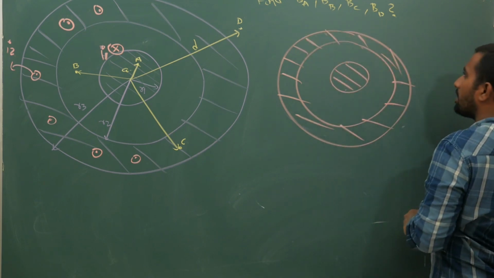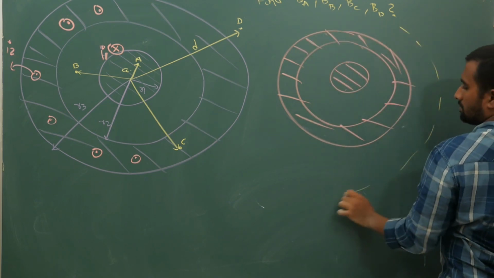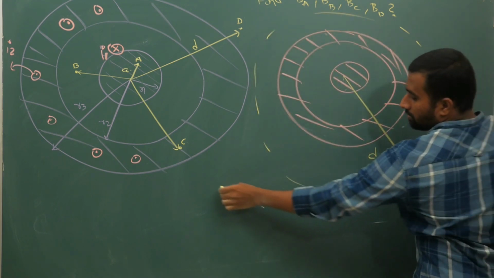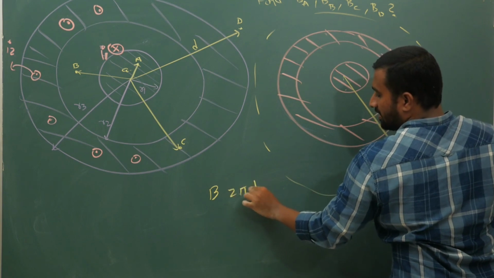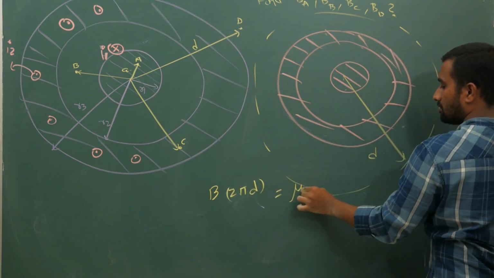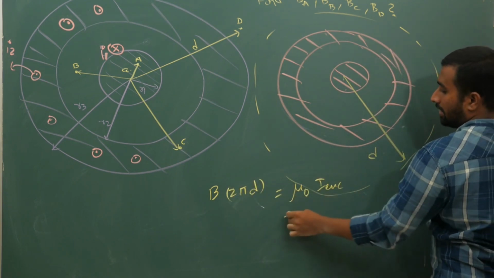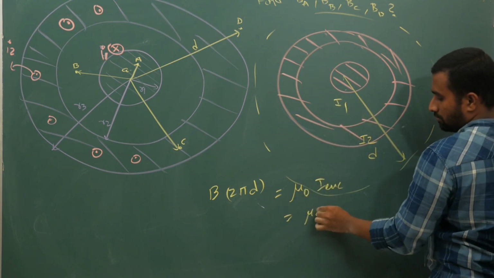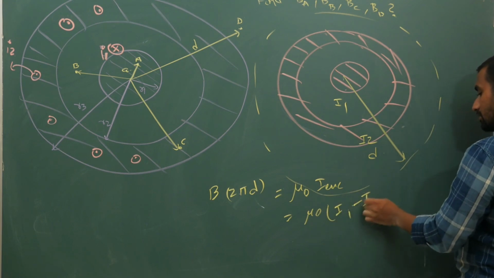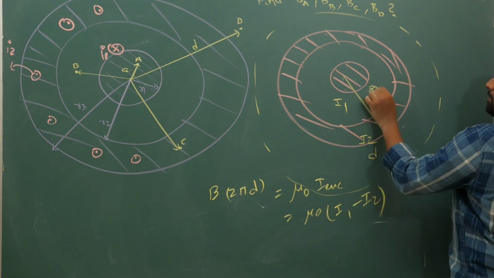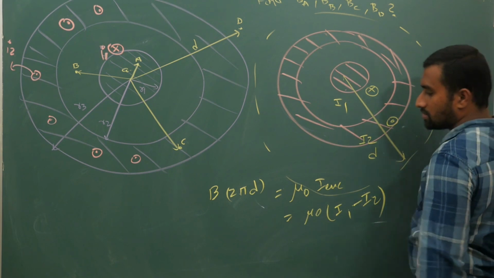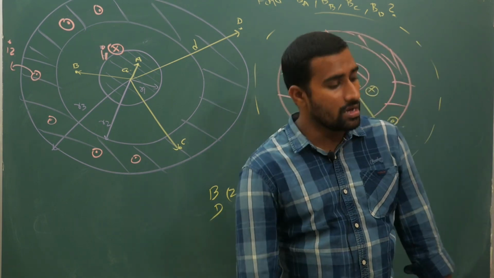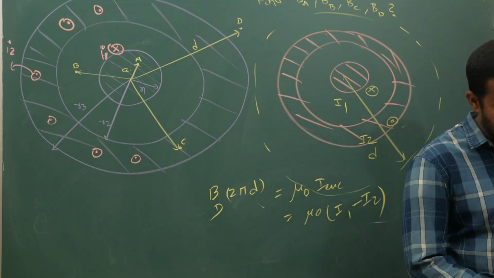So if you take an Amperian loop here, directly B times 2 pi D is equal to mu naught times I enclosed. I enclosed is, here it is I1, here it is I2. So mu naught times I1 minus I2 directly, because one is into the plane and the other is out of the plane. So simplify, you will get the answer. Okay, this is your B at D. So like this you can calculate magnetic field at different